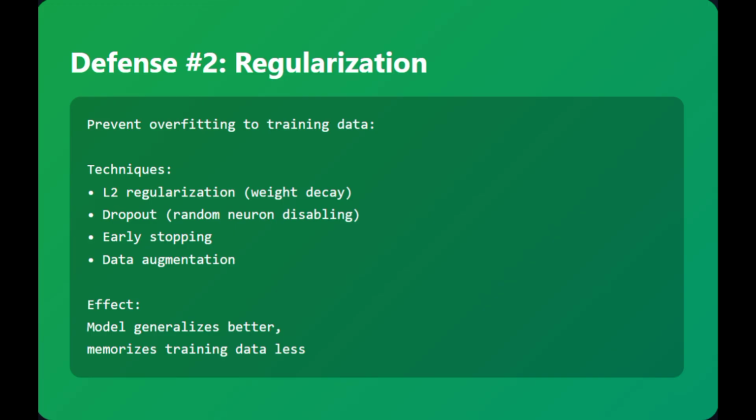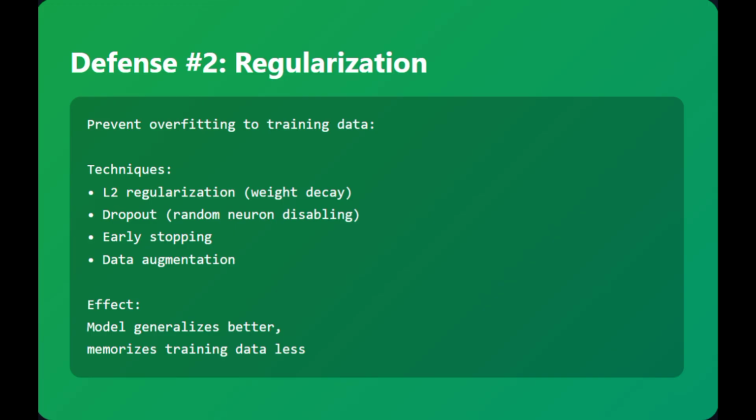So this regularization basically prevents overfitting. Here we applied three techniques. First one is L2 regularization, to penalize the large weights. Next one is dropout, to randomly disable the neurons during training. And the third one is early stopping, to prevent training too long, like stopping the training earlier. So all of this reduces the memorization.